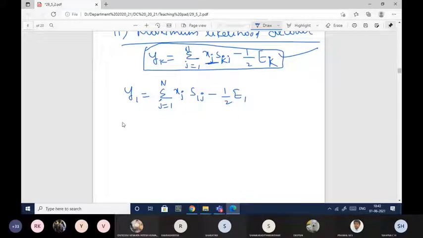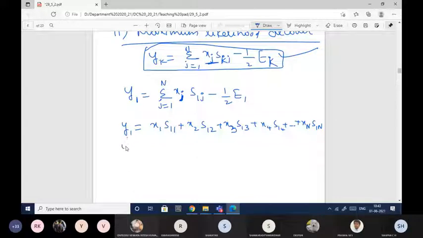This expansion is represented by substituting the j values: x1 S11 plus x2 S12 plus x3 S13 plus x4 S14, so on, xn S1n. So I have replaced the j values, and the i value I have taken as 1.